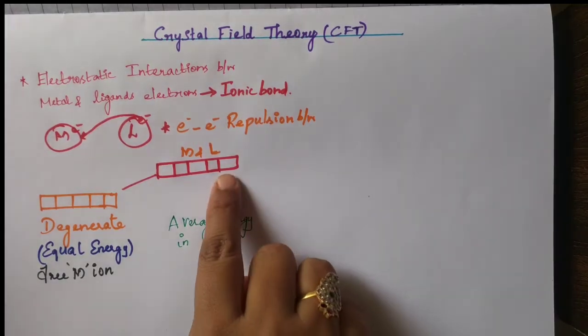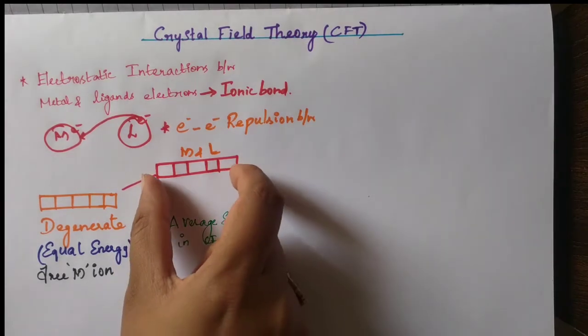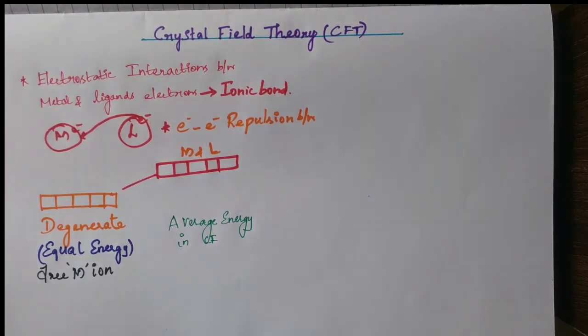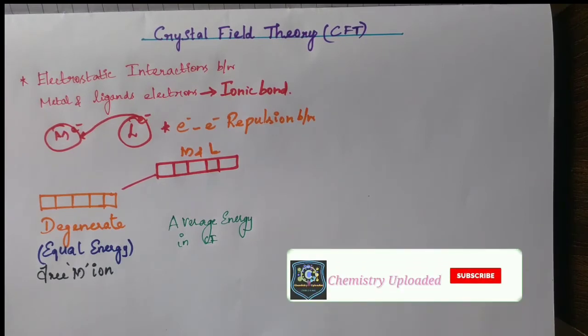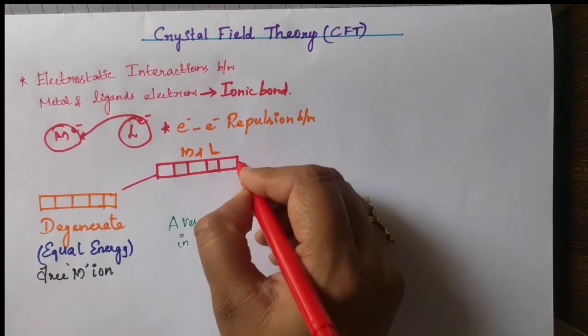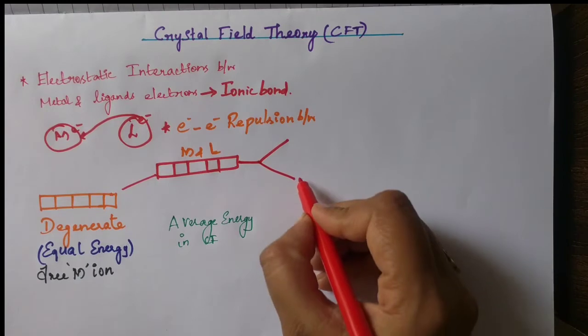Next, to attain or maintain stability, these non-degenerate 5 orbitals are split into two sets. These orbitals split into two sets. See here, students, this one and here.